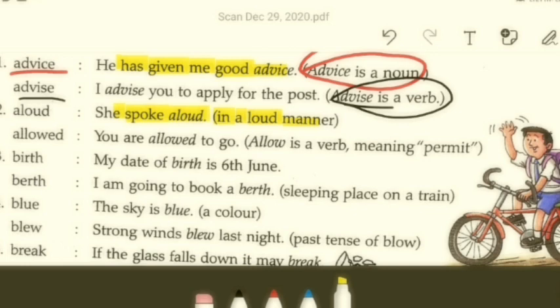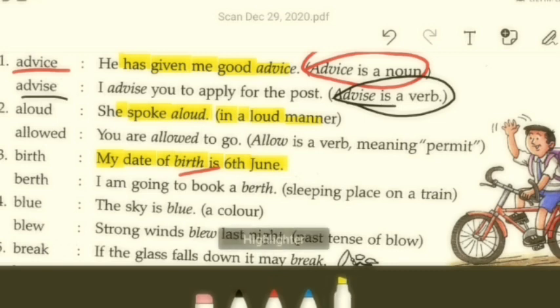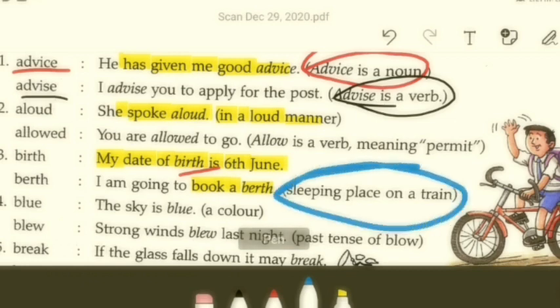Then the other one is birth, BIRTH, and the second one is berth, BERTH. Same sound, spelling slightly different, isn't it? Like my date of birth is 6th June, the time when you were born. The second one is berth. I'm going to book a berth. If you book a berth, it refers to booking a sleeping place on a train.